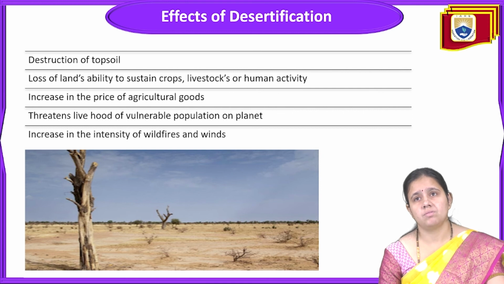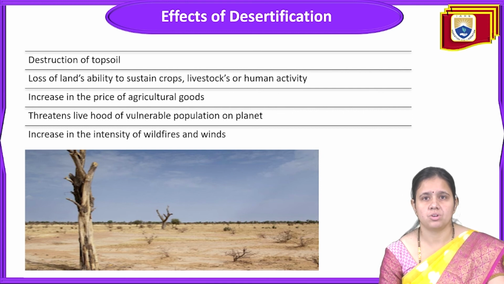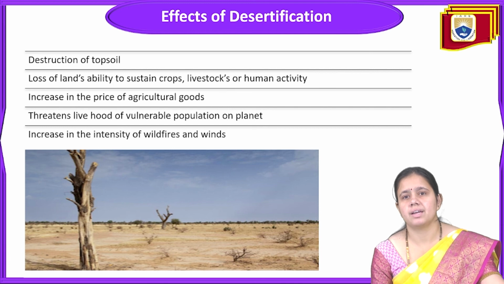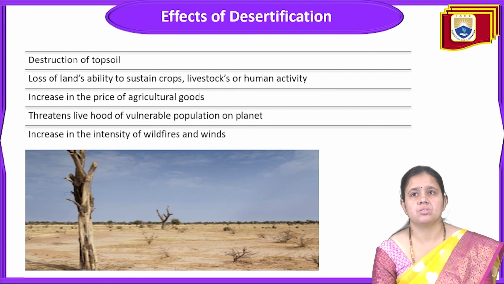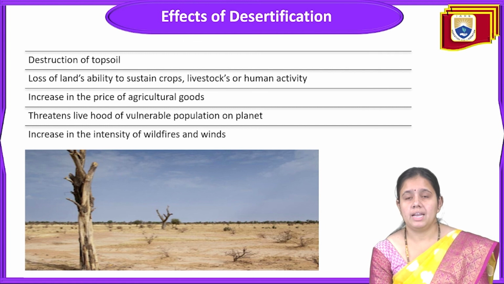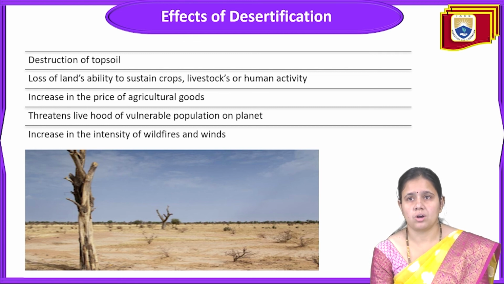So what will happen after desertification? There is a destruction of topsoil and loss of the land's ability to sustain crops, livestock, or human activity.